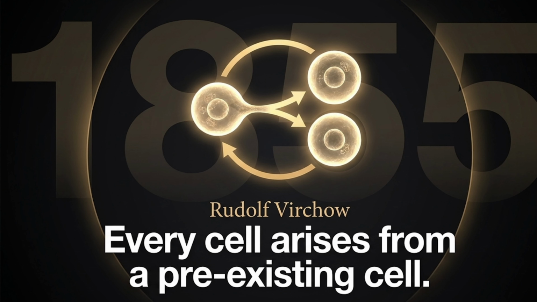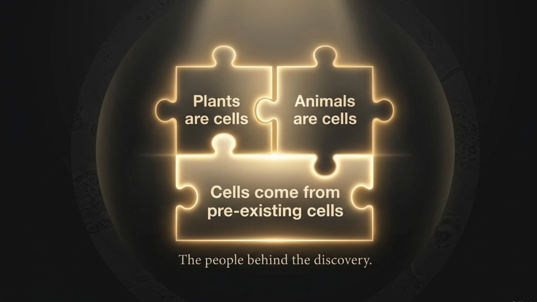In 1855, another scientist called Rudolf Virchow made a statement that every cell arises from a pre-existing cell, which means a plant cell or an animal cell arises from a pre-existing cell. So one cell gives birth to another cell by cell division, which we are going to study in further videos. So this is basically the history of the cell, its discovery, and the people who discovered it.